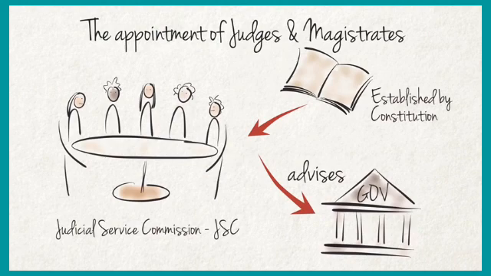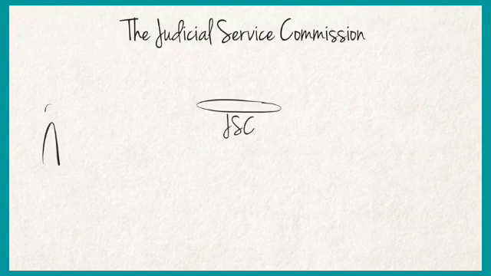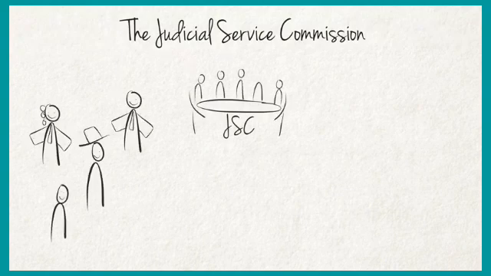Why? Because the judiciary is an independent body in our India. It does not support any government.